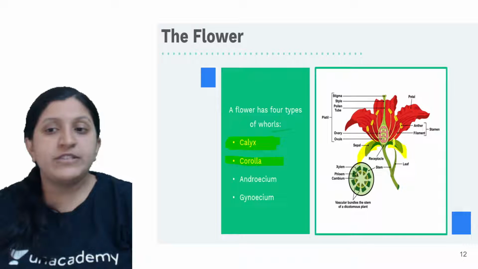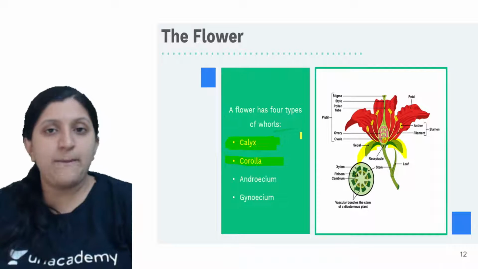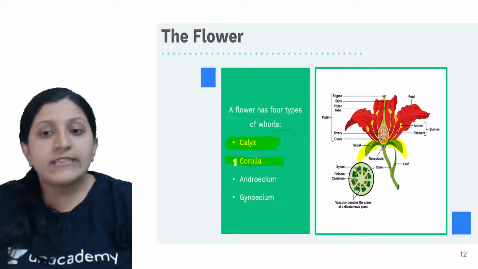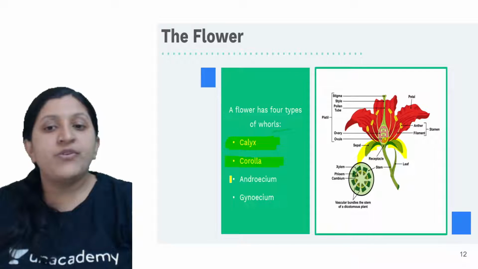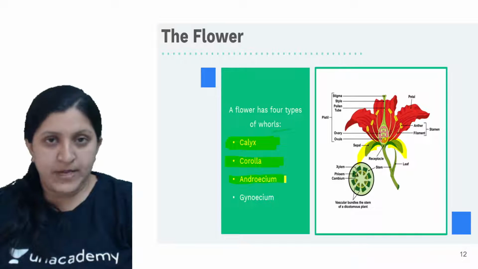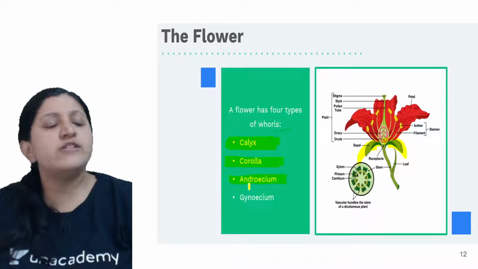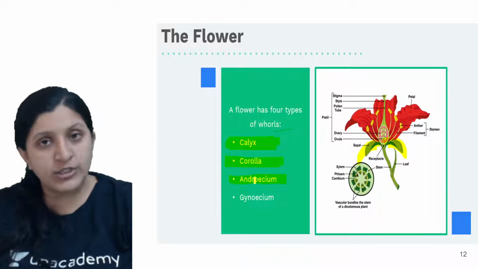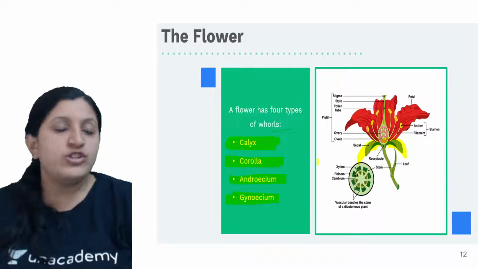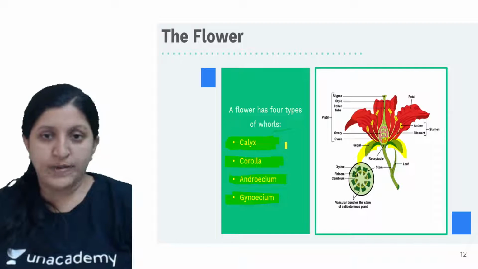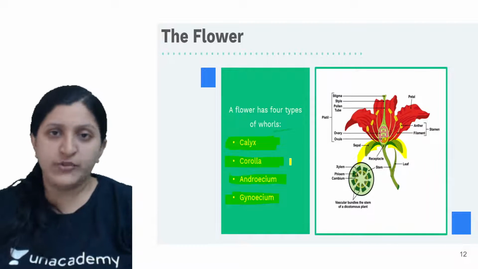The collective term for the sepal is calyx. The collective term for the petal is the corolla. The collective term for the stamen, or even individually, we can mention as androecium. And then there is gynoecium. The gynoecium is the female reproductive part, and this can be collective or individual also.